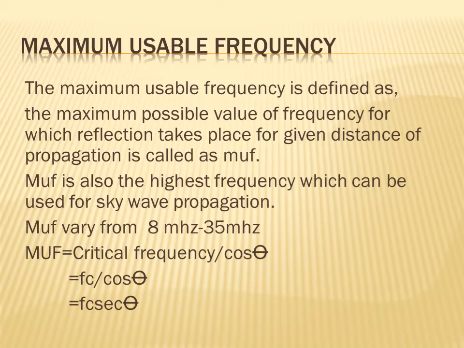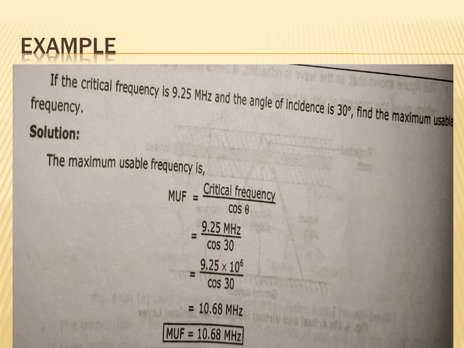So this MUF is defined as the critical frequency divided by cos of theta. The critical frequency is denoted by Fc, so it is Fc divided by cos theta. What is 1 upon cos theta? It is sec theta. So MUF is equal to Fc into sec theta. This is the maximum usable frequency, that is the MUF.